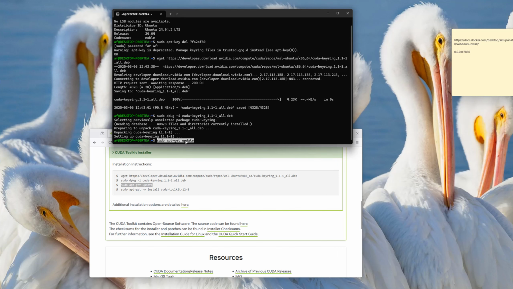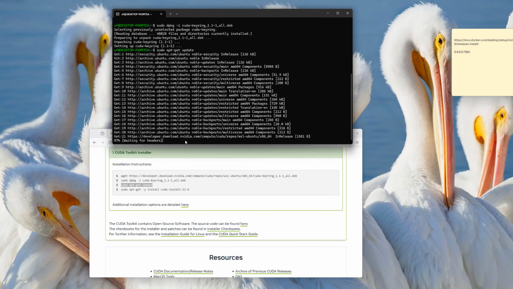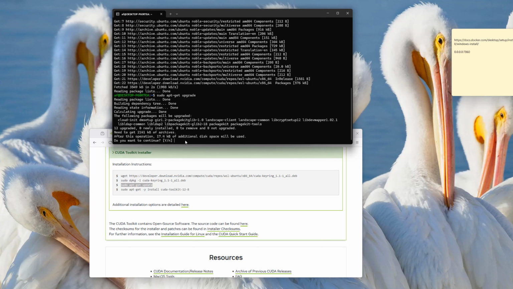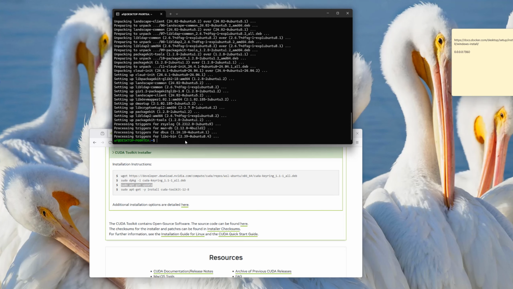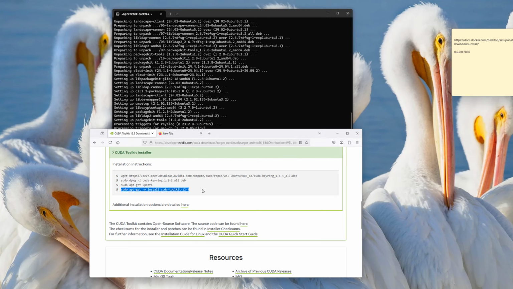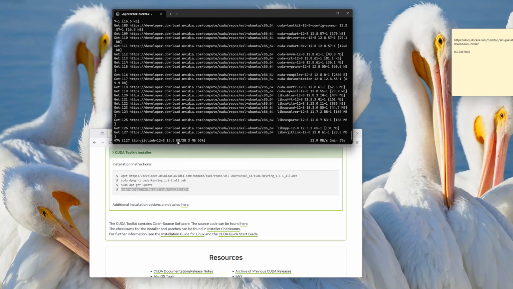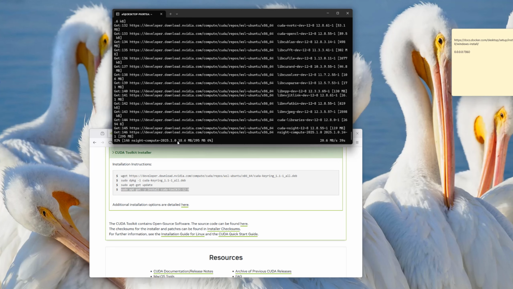There's also a command after the update command to upgrade. With update, it updates the list of available packages and their versions from the repositories, but does not actually install or upgrade any packages. With upgrade, it installs new versions of the packages. It upgrades all installed packages to the latest available versions without removing anything. So that's the difference between update and upgrade. And the last command will install CUDA. I'm speeding up the video as well, so that we're not sitting around waiting for these to run. But they don't take too long anyway.